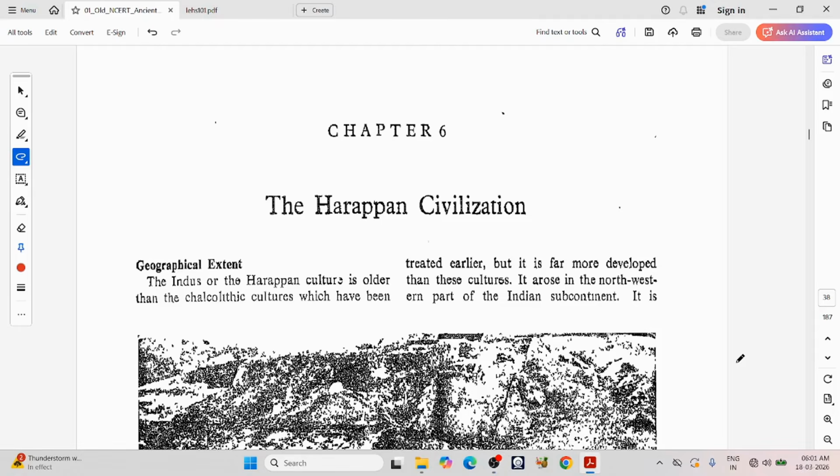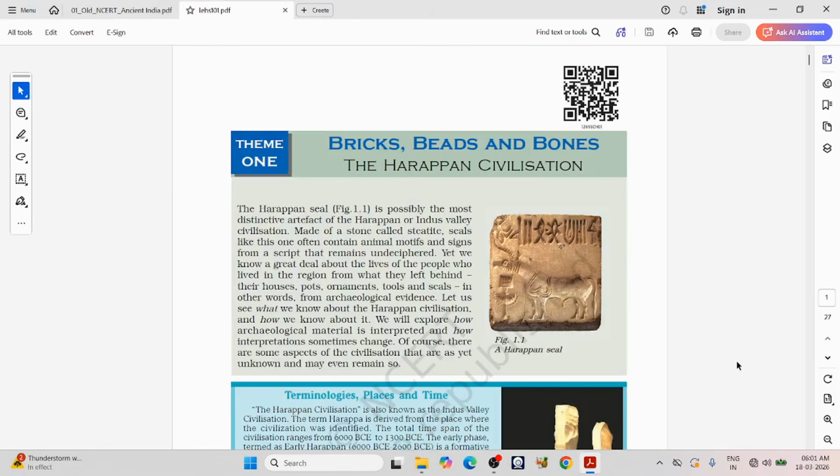Harappan civilization. So this is a continuation of old NCERT, and our new NCERT starts from this Harappan civilization. That's why, to cover those topics till now, I had to refer to this old NCERT. So this is a very important chapter.